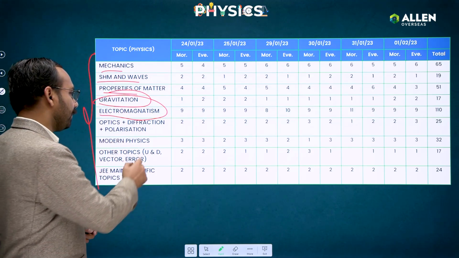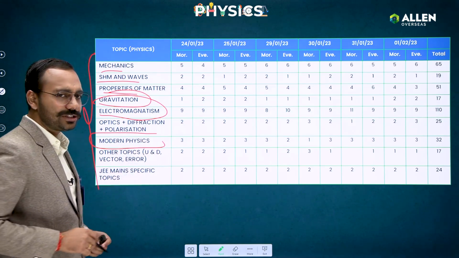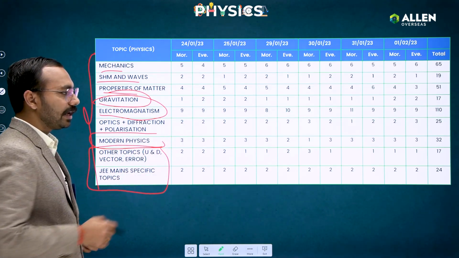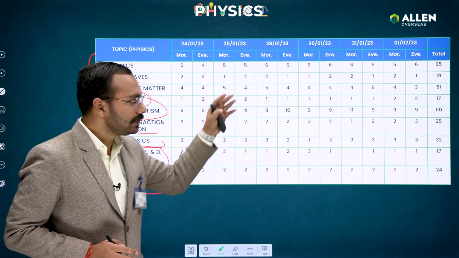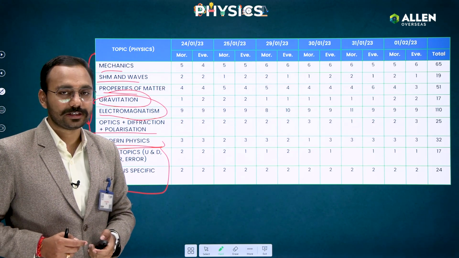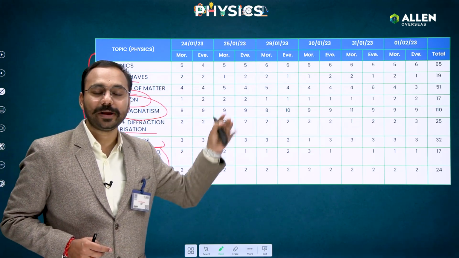Okay, and again modern physics 32, I can say average, not above that. And other topics like UND, vectors and JEE specific topics again 17 and 24. So if you have even concentrated your full energy for electrodynamics, I think you're more than prepared for the physics as well. So this is to just show you what we repeat always guys.